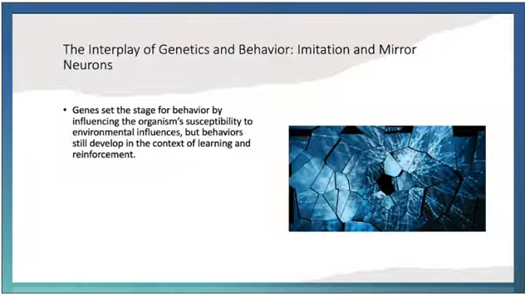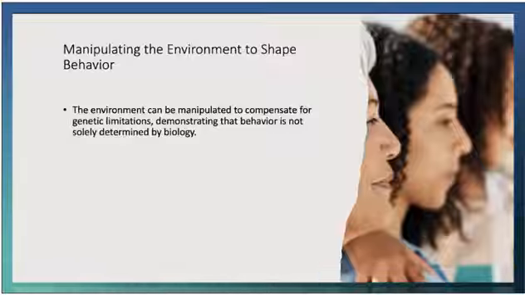So the key concept here is that genes set the stage for behavior by influencing the organism's susceptibility to environmental influences. But behaviors still develop in the context of learning and reinforcement. It is interaction with the environment that determines how behavior unfolds. So the research on mirror neurons highlighted the importance of environmental manipulation in shaping behavior. For children with autism who may struggle with imitation, mirrors can be used as an effective tool to provide feedback and reinforce imitative responses. This method relies on operant conditioning, reinforcing desired behaviors and using the environment as the driving force for learning.